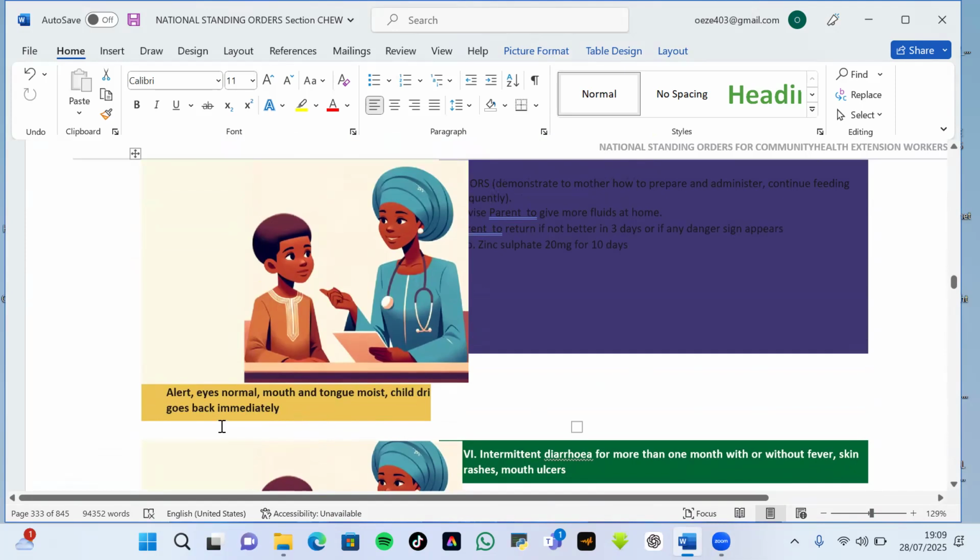For here, I see the patient maybe is alert after you perform an examination. Eye is normal, mouth and tongue only moist, child drinking, and skin goes back immediately. So here, you just have to demonstrate to the mother how to prepare ORS and administer. You encourage the mother to continue to breastfeed.